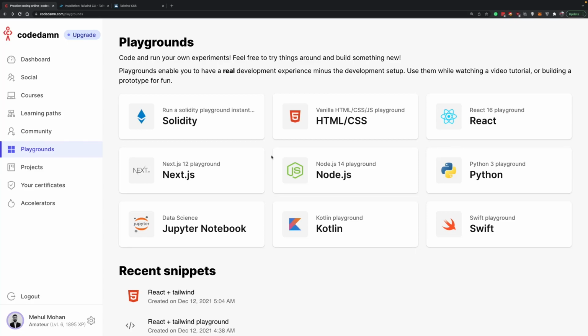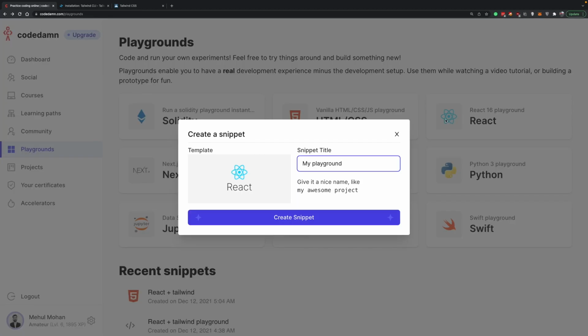Hey everyone, welcome back. In this video, I want to show you how you can use Tailwind CSS with React. And that is pretty much what you would be doing in this learning path all along, because we have chosen React as a technology. So in order to use Tailwind with React, you have to set it up according to what your environment is.